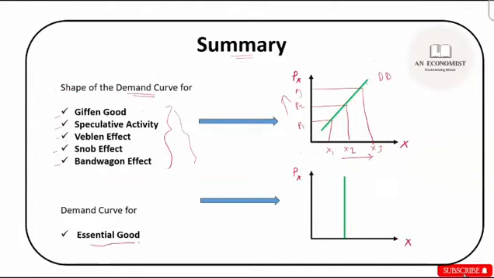And for the essential goods, the demand curve will be vertical to the price axis. Why is this the case? Suppose you were consuming some fixed quantity X bar units of salt when the price was P1. Now even if the price increases to P2 or it increases to P3, you are still consuming X bar units of salt. So your quantity demanded is unchanged irrespective of the price level. It can go down, it can go up, the quantity demanded is the same. So that is the essential good case. So this is the exception to the law of demand that can be summarized with these two diagrams.